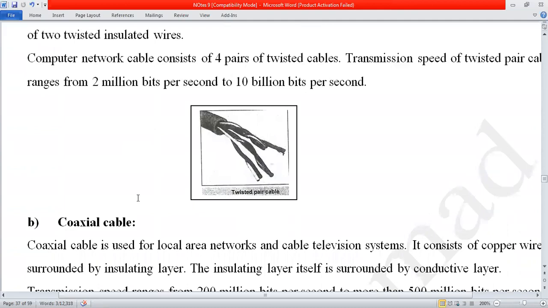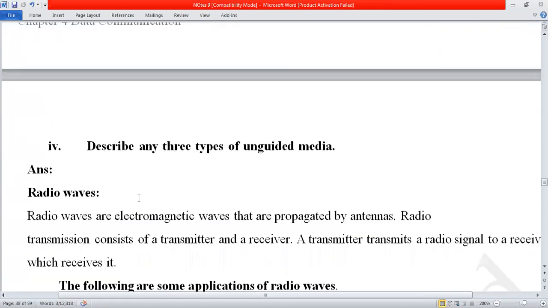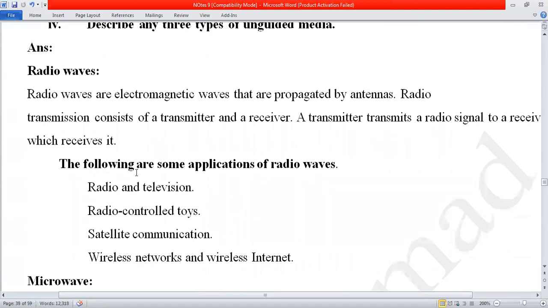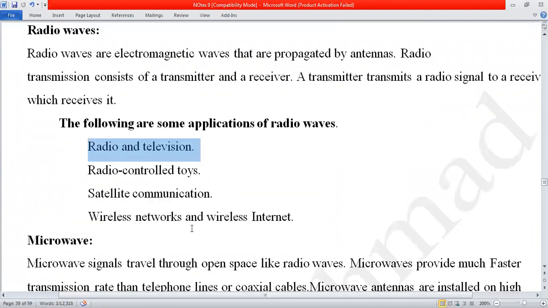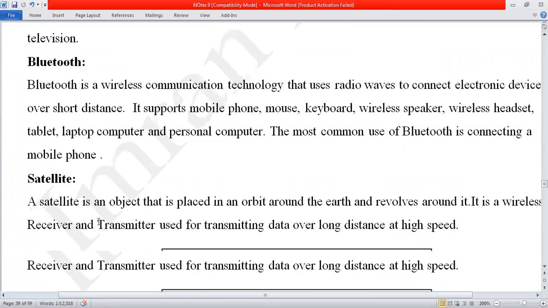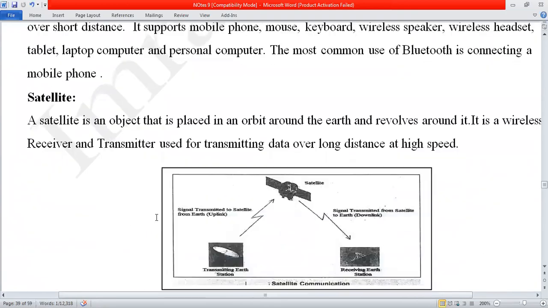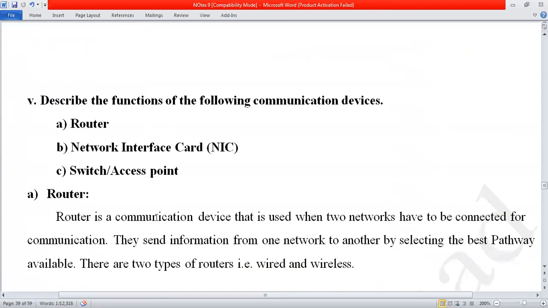The next question is: describe the unguided media. For unguided media, first we explained the radio waves, then the types or applications of radio waves, such as television and radio wave controlled toys, and so on. Then microwave, infrared, Bluetooth, Wi-Fi, satellite, and so on. These are called the unguided media.